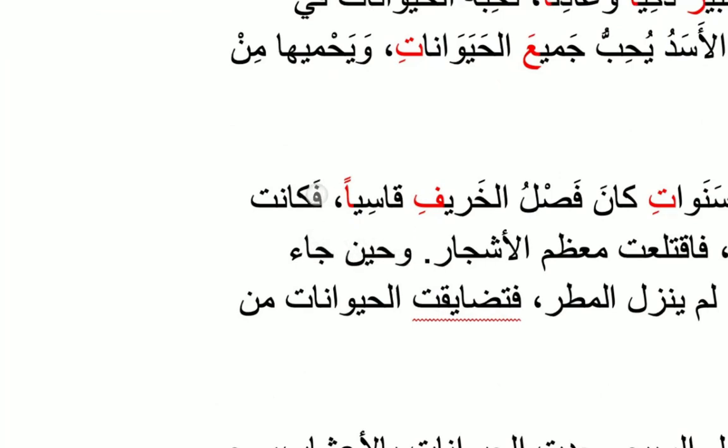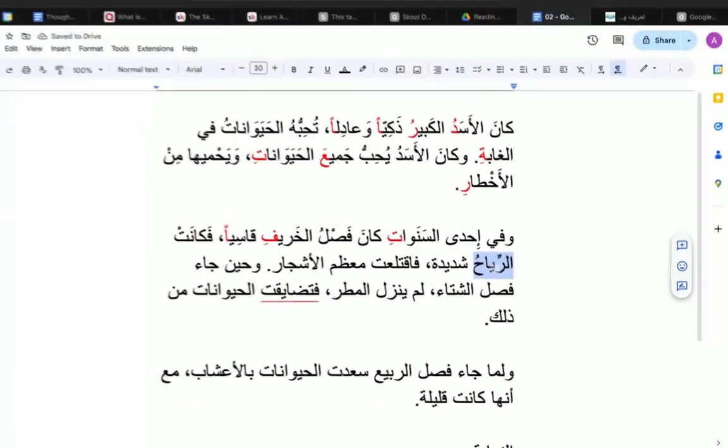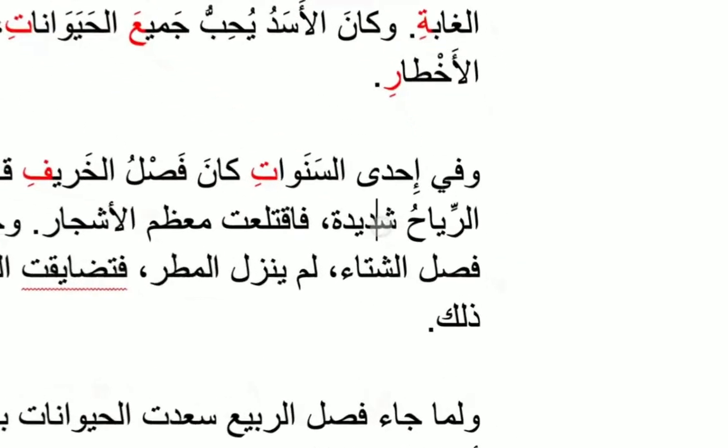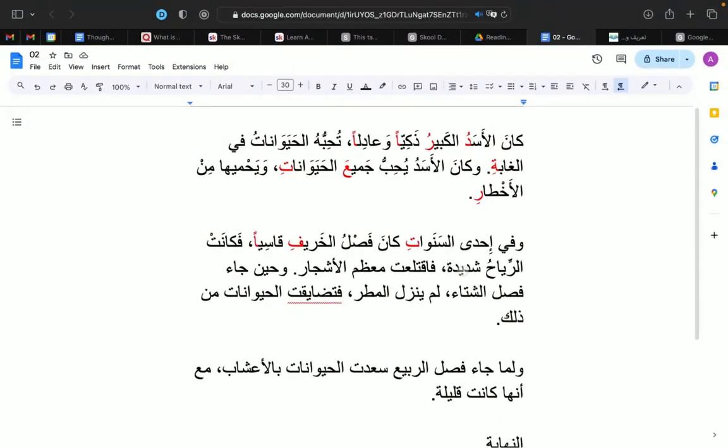فكانت, fa means so, and once you add it to a verb, it's like so. كانت الرياح, so the winds were. كانت الرياح. So الرياح are the winds, plural, right? ريح is wind, one wind, singular. الرياح is the plural of wind, which is winds. So فكانت الرياح شديدة. فكانت الرياح شديدة, right? Well, how were these winds?